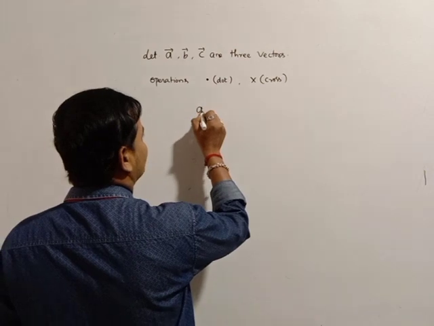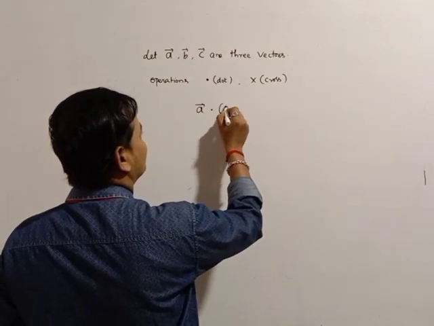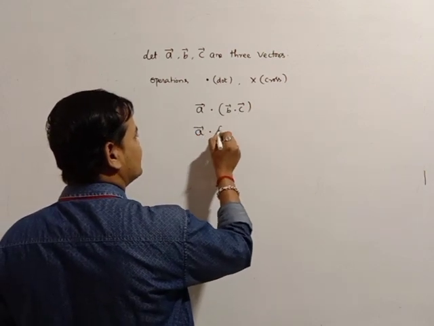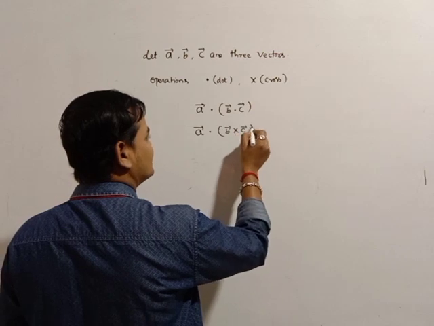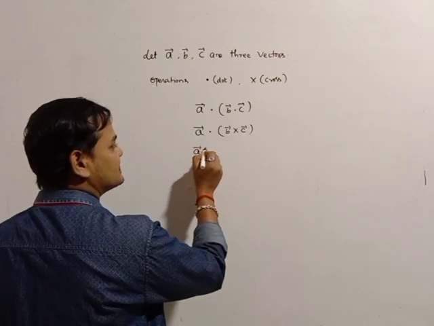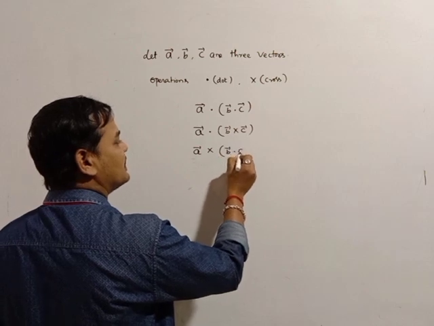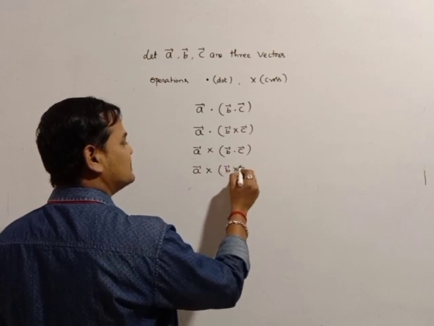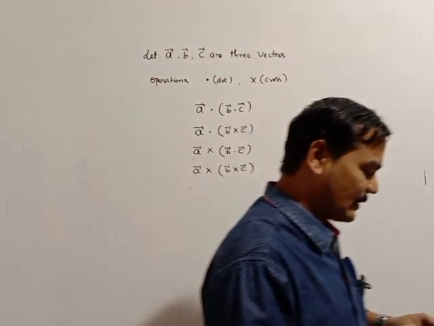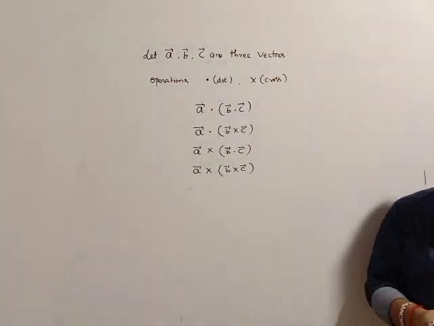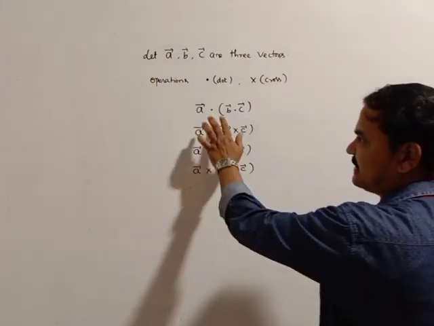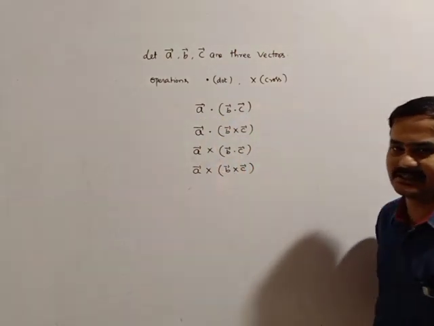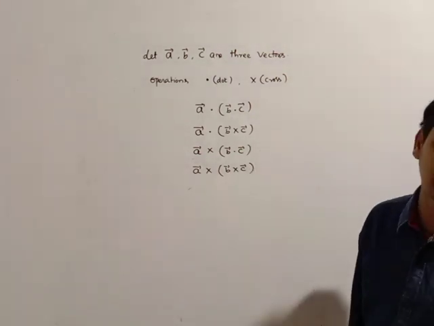What are the chances? First one, A bar dot, B bar dot, C bar. Otherwise, A bar dot, B bar cross C bar is one chance. The next is A bar cross, B bar dot, C bar is one chance, and A bar cross, B bar cross C bar is another chance. There are four chances of the product of the three vectors using the operations dot and cross. First both are dot, another is dot cross, cross dot, and cross cross. These are the four chances of the product of three vectors.